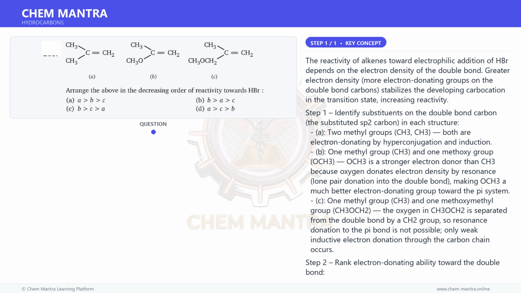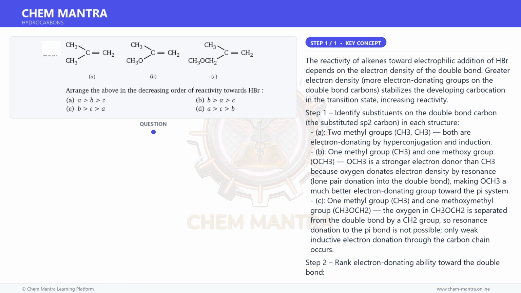Greater electron density, more electron-donating groups on the double bond carbons stabilize the developing carbocation in the transition state, increasing reactivity. Step 1. Identify substituents on the double bond carbon, the substituted sp2 carbon, in each structure. A: 2 methyl groups, CH3, CH3, both are electron-donating by hyperconjugation and induction.